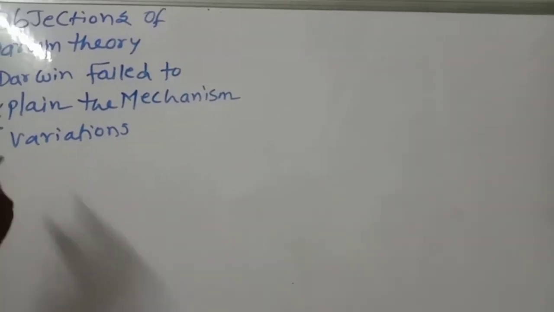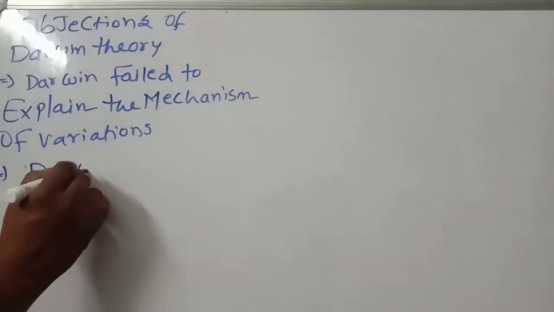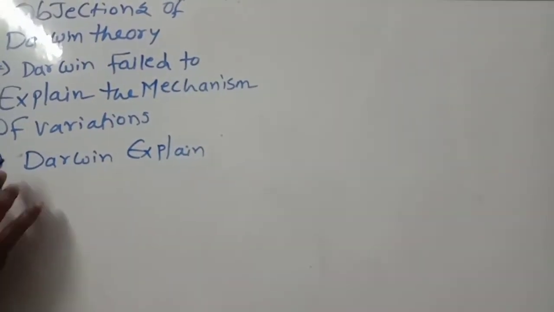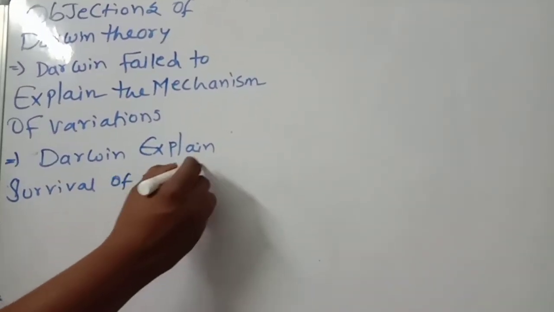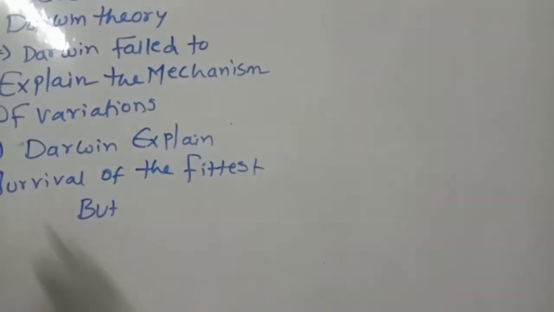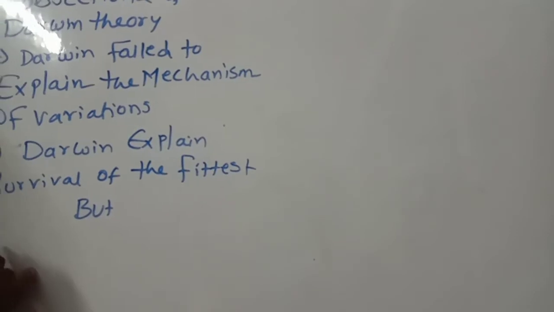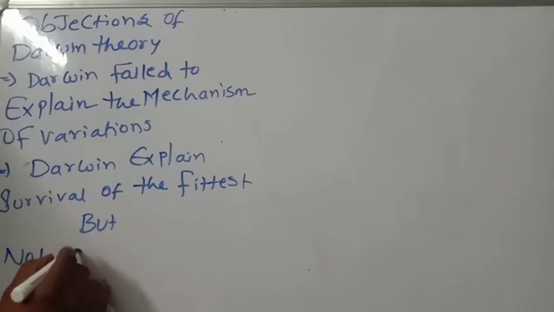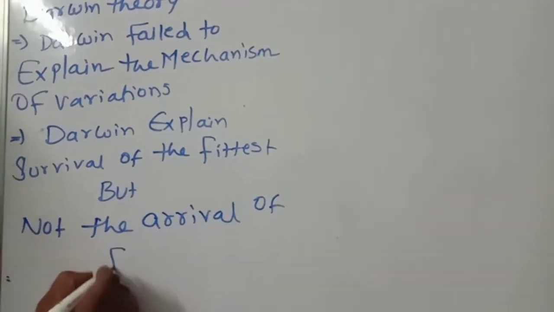Next one, Darwin explained survival of the fittest, but he did not explain the arrival of the fittest.